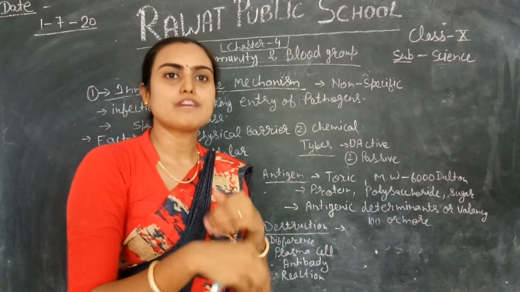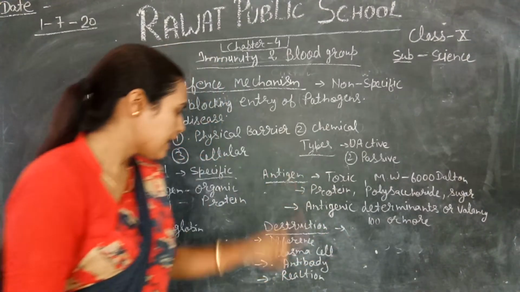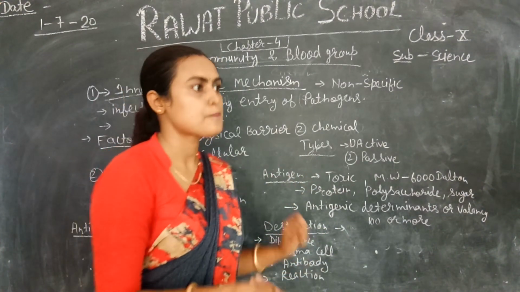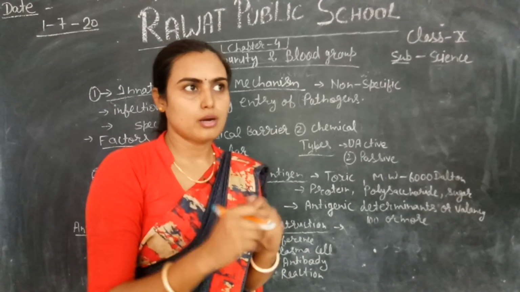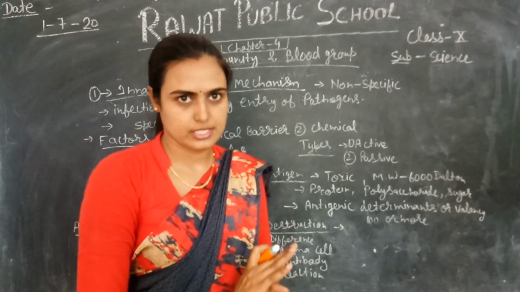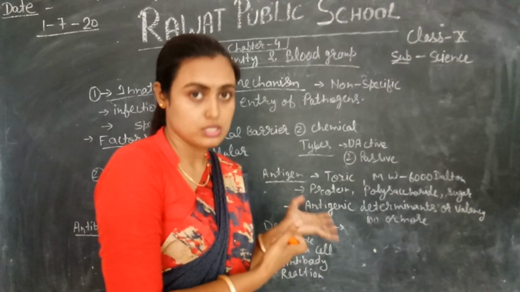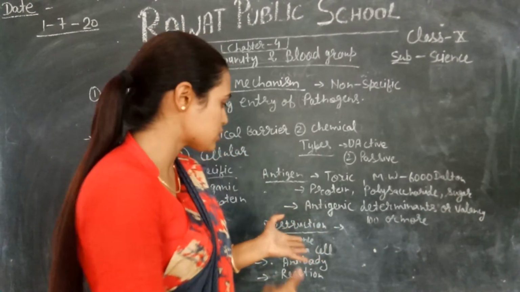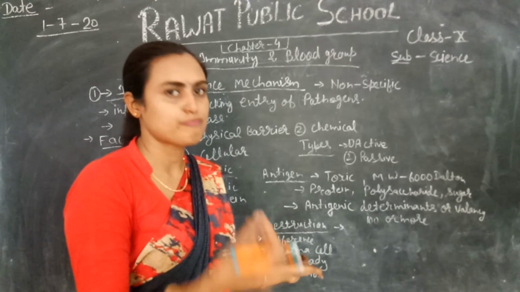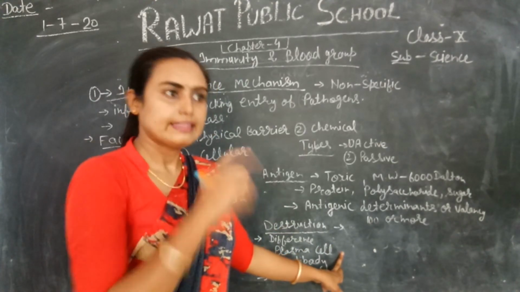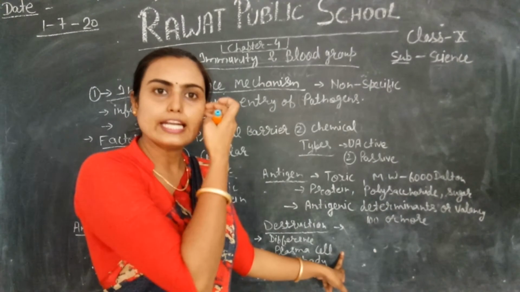If your immune system finds out this is a foreign particle, the next step is the formation of plasma cells. Platelets in your blood play a very important role in the immune system. They help in the formation of plasma cells. When the plasma cell is formed, it gives the signal to the lymphocytes.